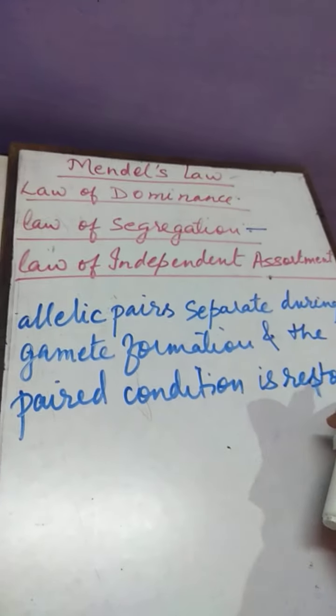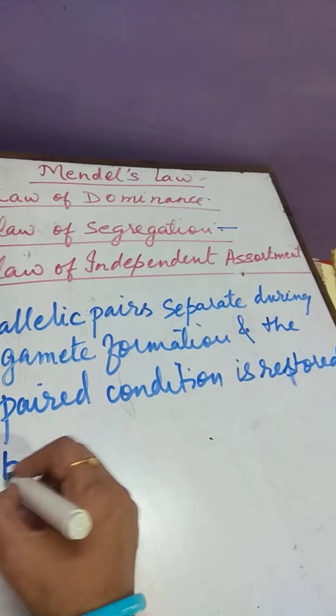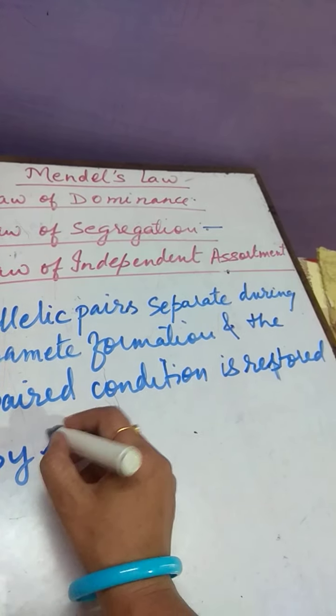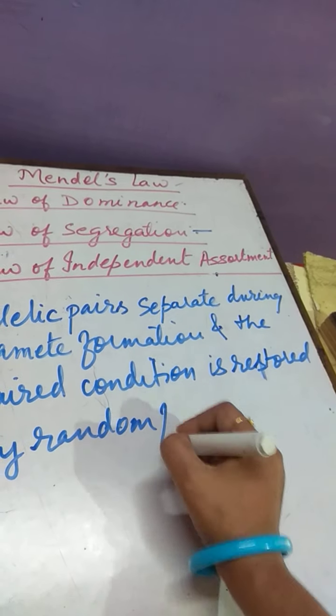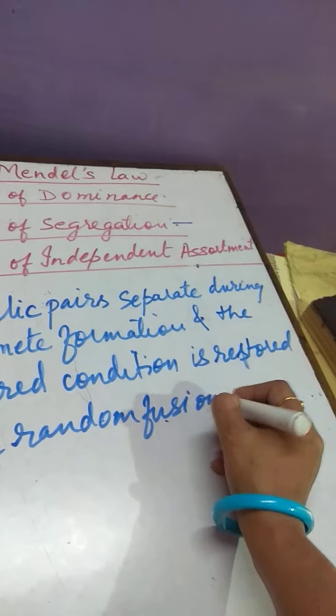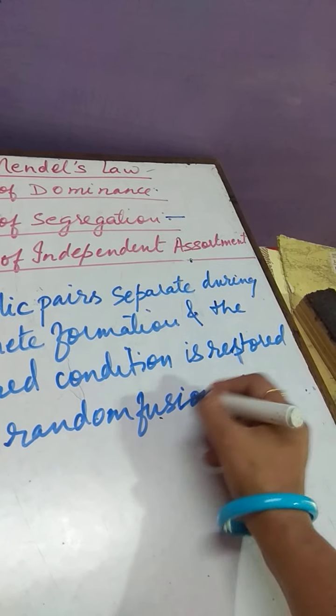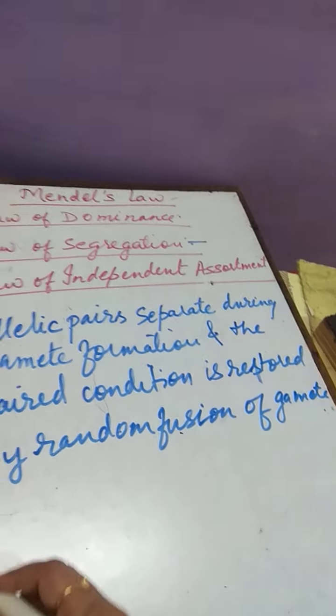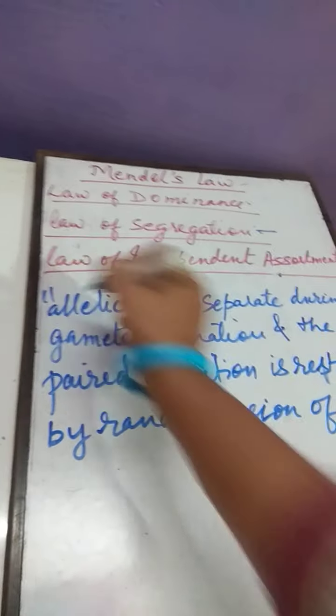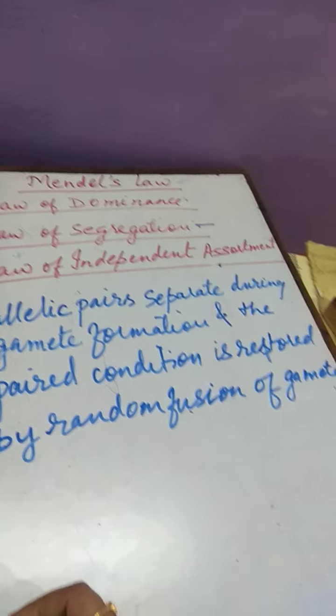So the condition is restored by random fusion of gamete, or we can say fertilization. So this is the law of segregation.